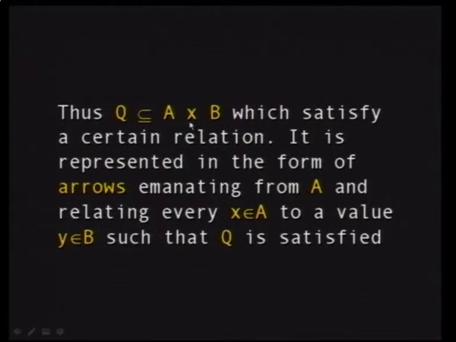So the set Q now is a subset of the Cartesian product. It satisfies a certain relation. It's represented, again, in the same form of arrows, emanating from the elements of A to the elements of B, such that X is an element of A and Y is an element of B, but not all the Cartesian products from A and B are chosen; you only choose from those that satisfy a certain relation, which you call Q.